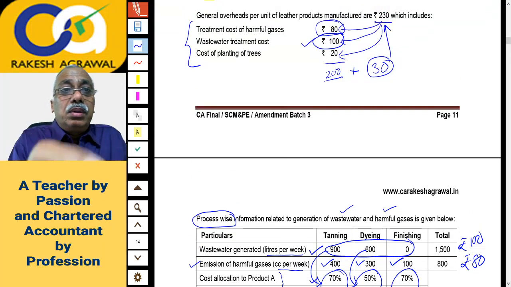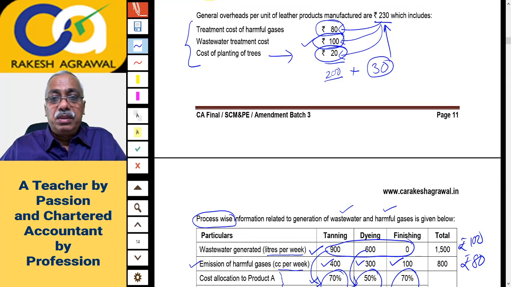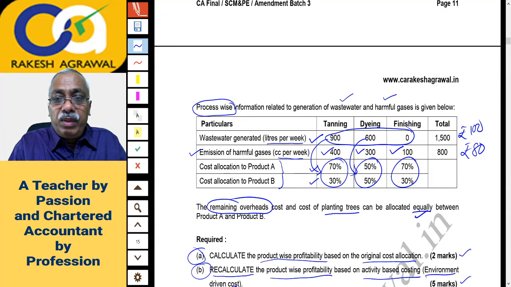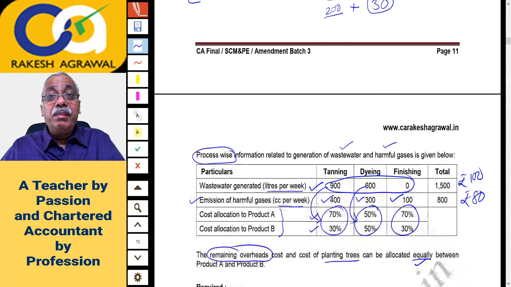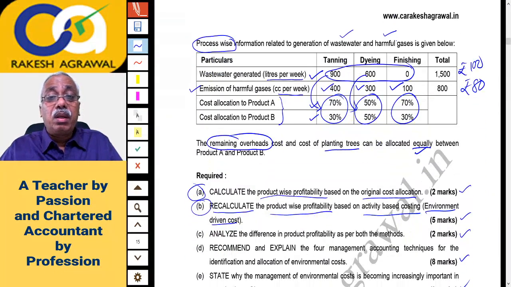Now, cost of planting trees here is 20 rupees. For the cost of planting trees, they have said it is to be distributed equally. And the remaining overhead cost, this 30 rupees, you will also distribute equally between product A and B. After these overheads are redistributed, you will add them to the prime cost and you will get the revised cost. And deducting cost from selling price, you will get the profit per unit.